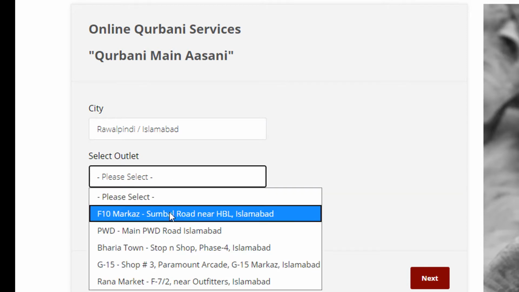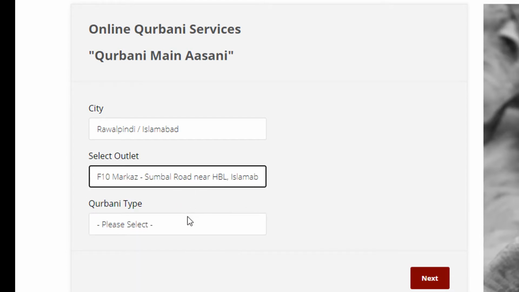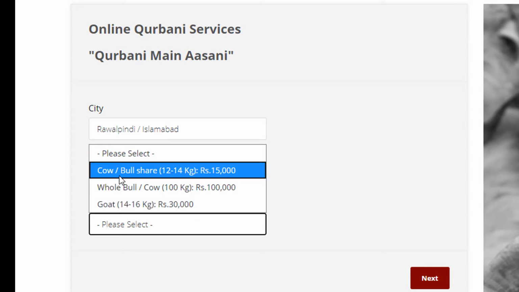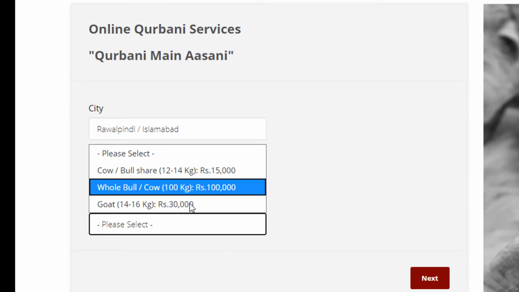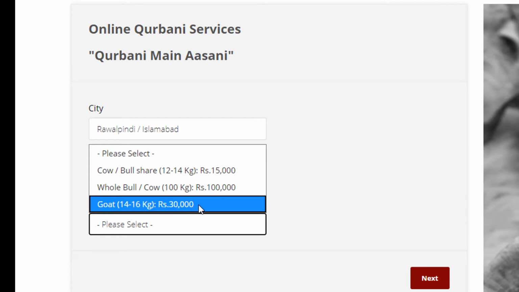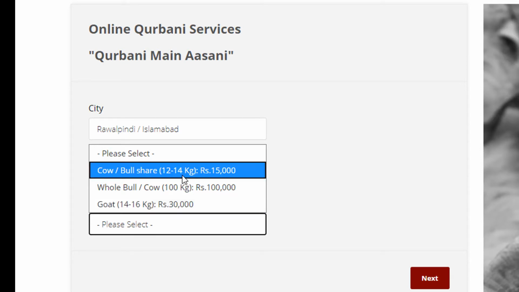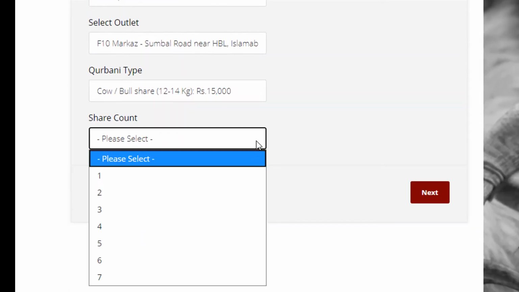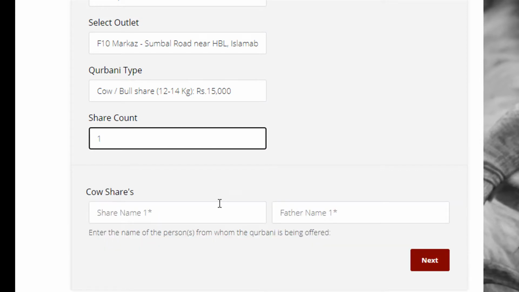Here you can select the areas where these Qurbanis will be held, and I'm going to select the first one. Qurbani type, which type of Qurbani you can do. The first one is cow bull share, which is rupees 15,000, and whole bull, which is 1 lakh, and goat, which is at 30,000 rupees, and they're showing the weight of that cows and bulls. I'm going to participate in the cows and bulls. When you select it, then another share count will be shown. I'm going to select only one.